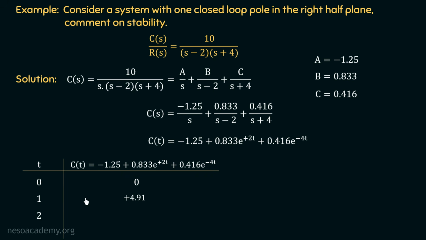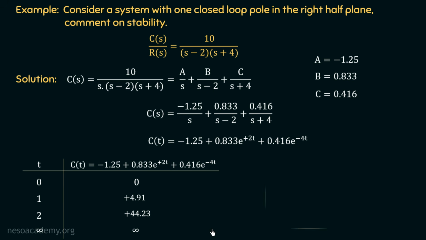In the same way, if we put the value of t equal to 2, we will have c(t) equal to plus 44.23. And now if we check the value at steady state, that is at t equal to infinity, we can see that this term will tend to infinity. And that's why the total output will also tend to infinity.